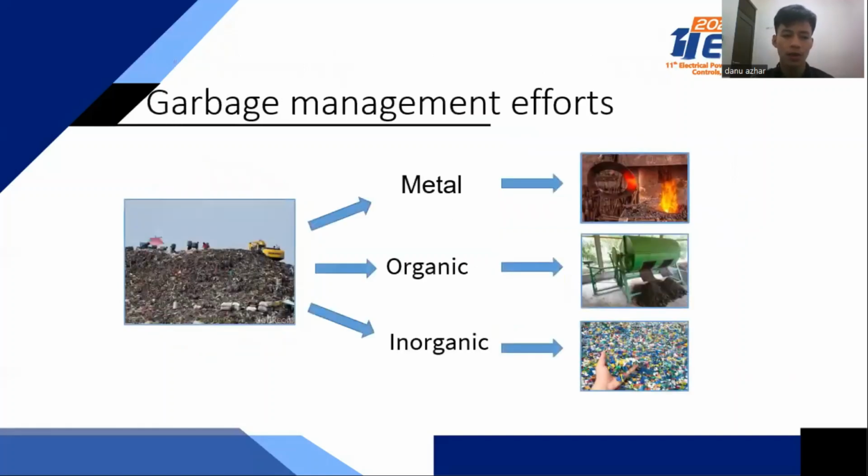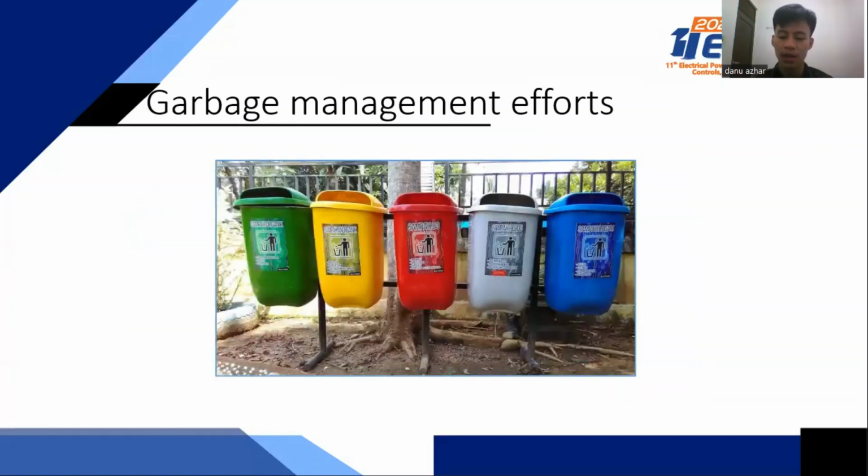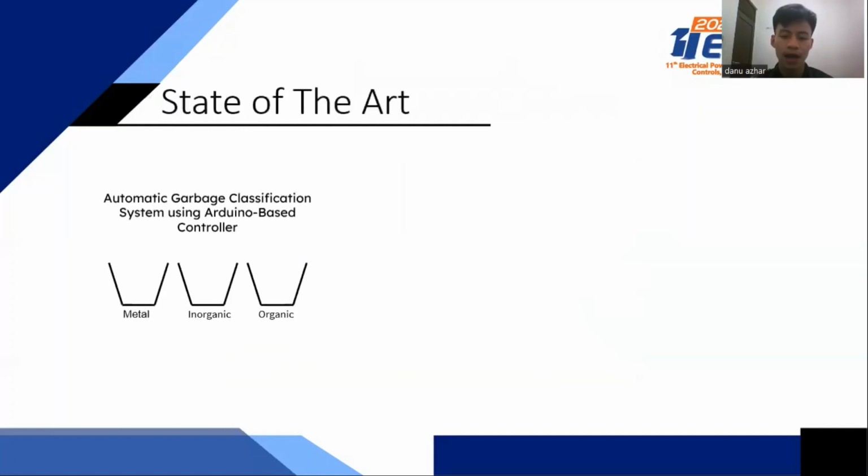This is one of the efforts of garbage management. Below is a pile of garbage. Garbage piles can be reduced through garbage management, including sorting garbage. Various types of garbage can be recycled into useful items. So this is a government initiative to make it easier for people to sort their waste. This is a sorting bin. The sorting bin spawned the idea of bins that automatically sort garbage. This is the idea, called an automatic garbage classification system.